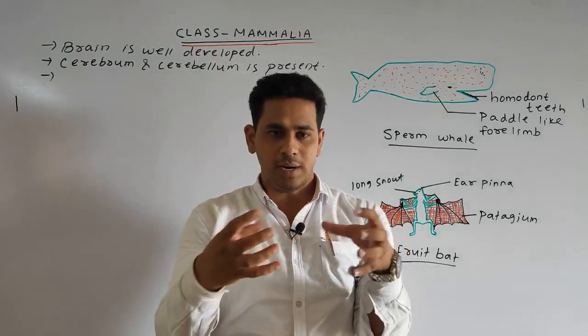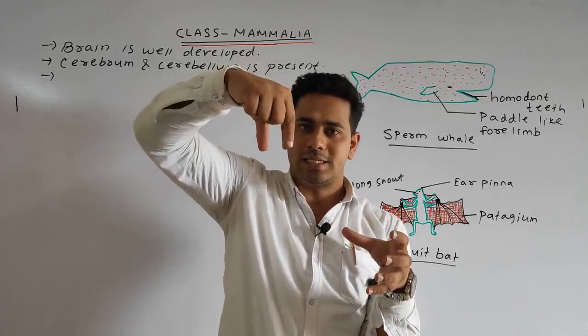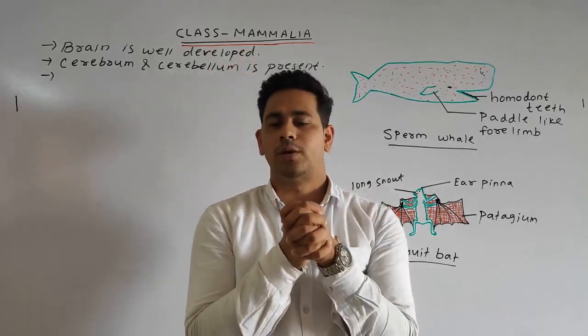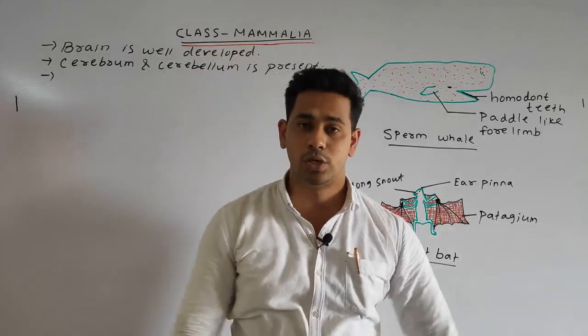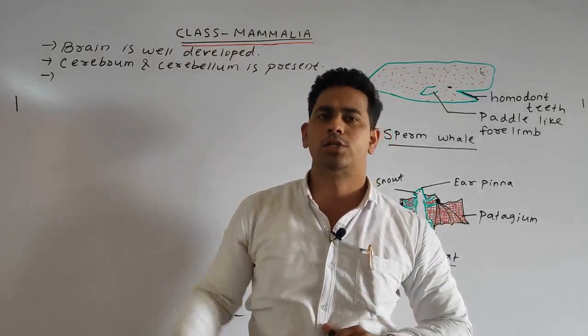These two hemispheres are connected by a convoluted, inverted-like segment. The portion which joins both the cerebral hemispheres is known as the corpus callosum. As of now, just remember; in the nervous system we will read in detail.